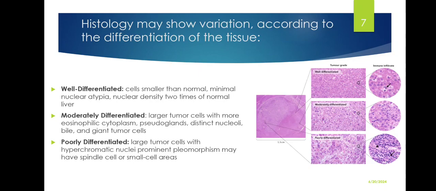When we go to moderately differentiated, these are larger tumor cells with more eosinophilic cytoplasm, pseudoglands, distinct nucleoli, ball, and giant tumor cells. When we look at poorly differentiated, these are large tumor cells with hyperchromatic nuclei and prominent pleomorphism, and may have spindle or small cell areas.